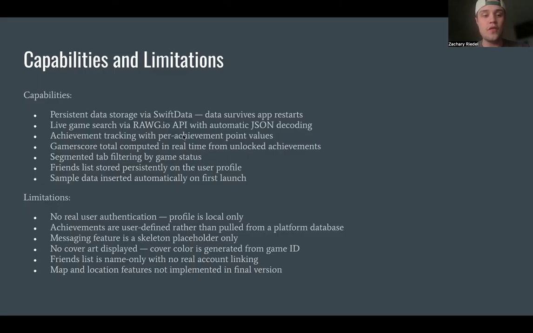And the achievement tracking is per achievement with point values, with the gamer score totaled up and computed in real time from unlocked achievements. There's a segmented tab filter filtering the games by game status. There's a friends list, which is stored persistently only on the user profile. That right now is a very rough skeleton. It's not an actual online database, so your profile is local and you are connecting to people who are non-existent in this case.